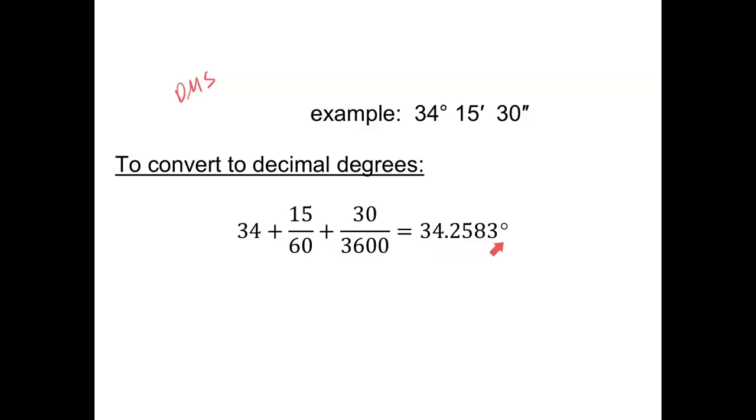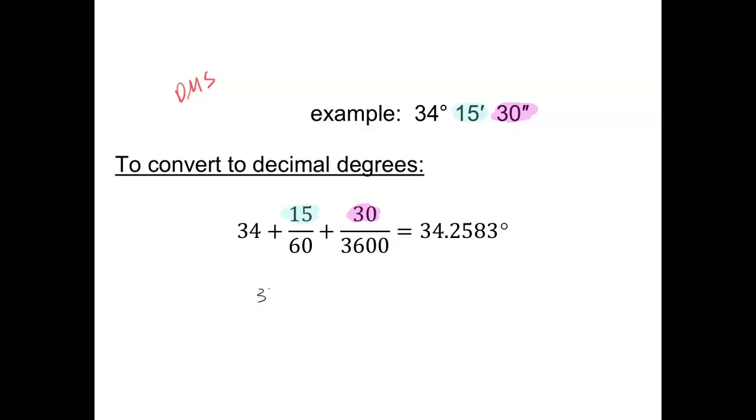The way that you change from this format to this format is to take the minutes and put them over 60, and take the seconds and put them over 3600. And you can run that in a single calculation in your calculator.